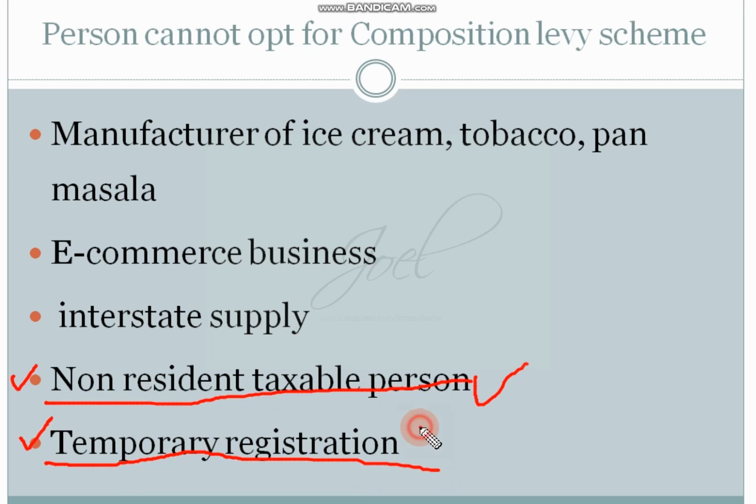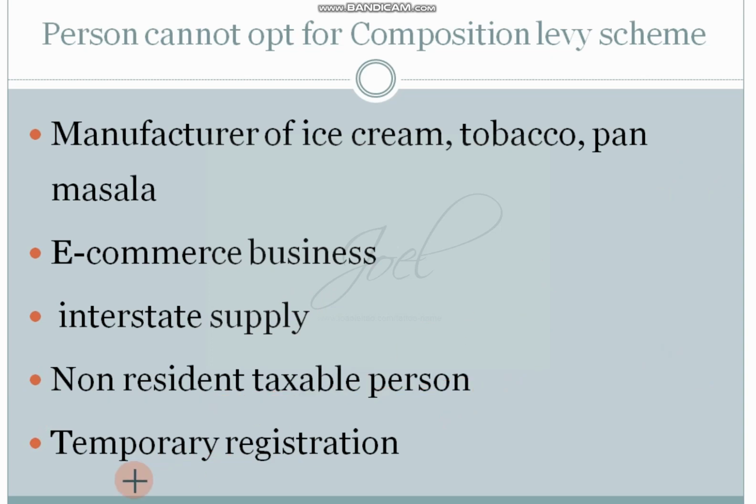Then temporary registration. Temporary registration means for one particular act or one particular event, you will seek registration from one particular state. As soon as that event is over, as soon as your activities are over, your registration will be cancelled. Such kinds of registrations are called temporary registrations, and they are not eligible for composition levy scheme.